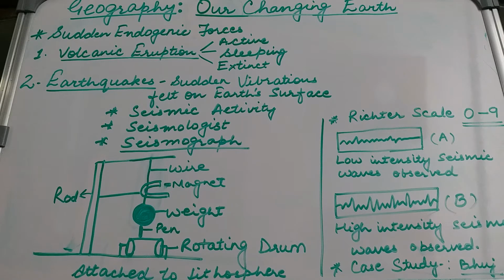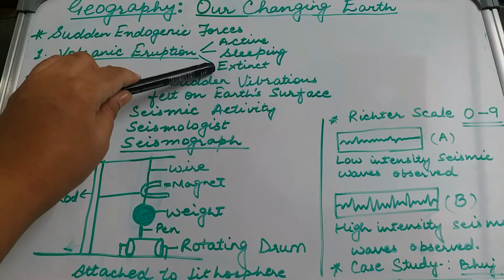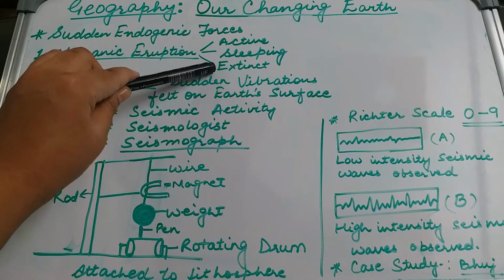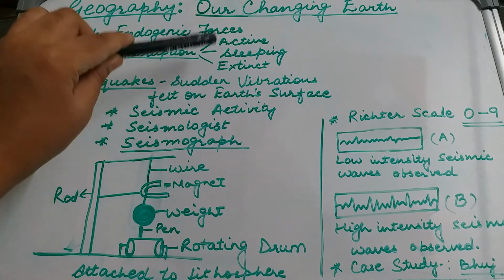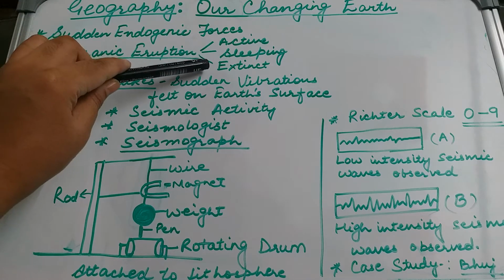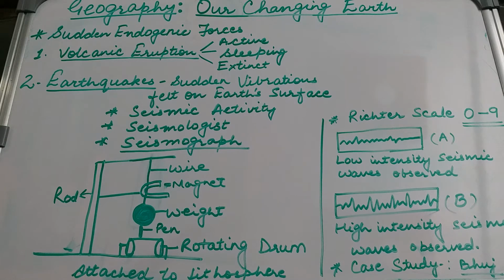It has also been observed in the history of volcanoes that certain volcanoes which were declared as extinct or dead erupted later on. So we say an extinct volcano is extinct for a certain number of years, but there are chances that it might erupt in future because all of it depends upon the movement of lithospheric plates, which is not in human control. Now let us discuss earthquakes.